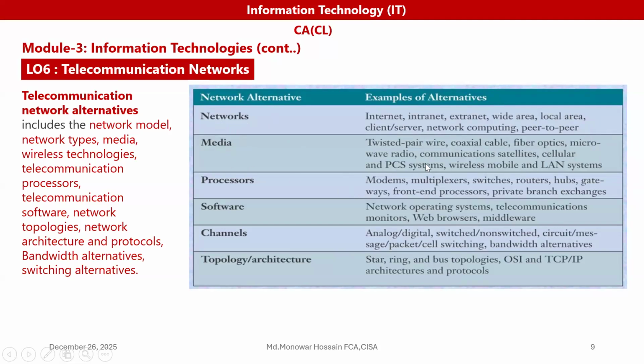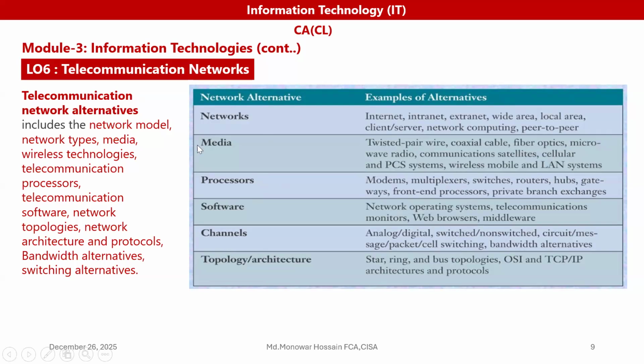That media are twisted-pair wire, some are wire media, some are wireless media, that means twisted-pair wire, coaxial cable, fiber optics, microwave radio, communication satellite, cellular and PCS system, wireless mobile, and LAN system.